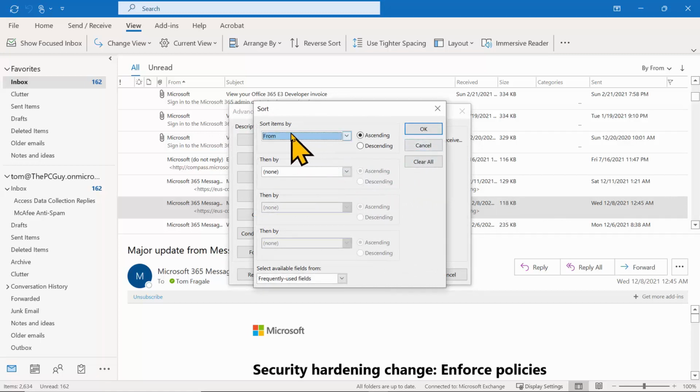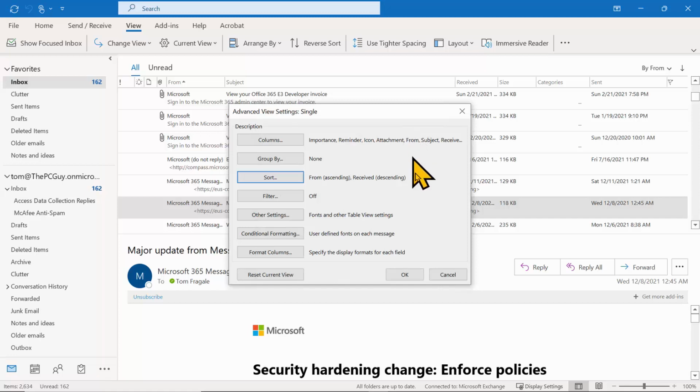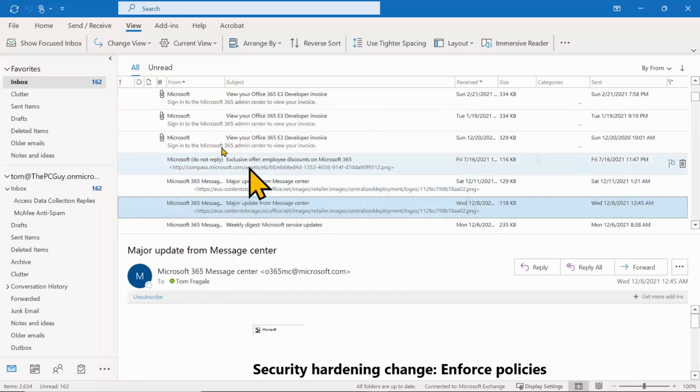So I want to sort first by the From, and then within From, maybe I want to sort it by the receive date. Now, there's many fields in Outlook, but most of them have common sense names. So I'll pick the word Received. And then each one of these can be ascending or descending independently, and you have up to 4 sort fields. So I'll click OK, and click OK again. So now it's sorted by who sent me the email. So notice within Microsoft, that's sorted by the receive date.